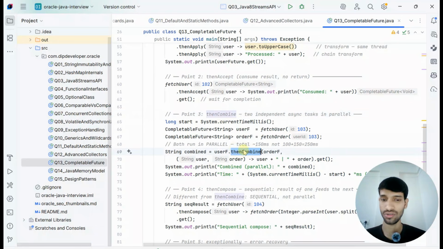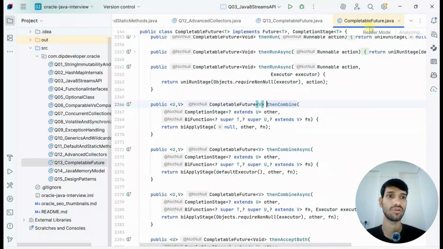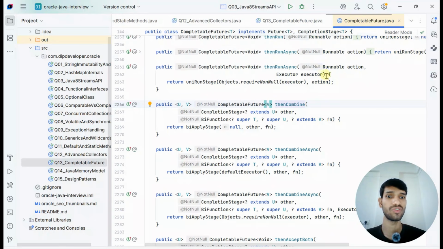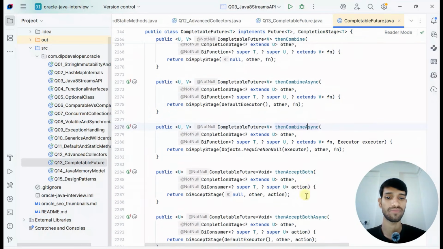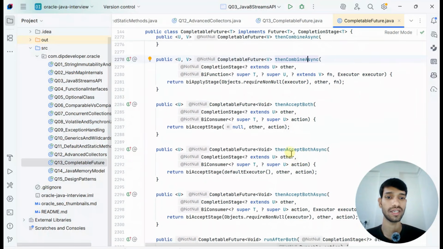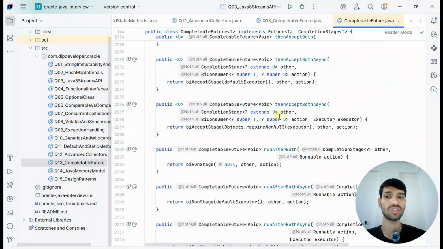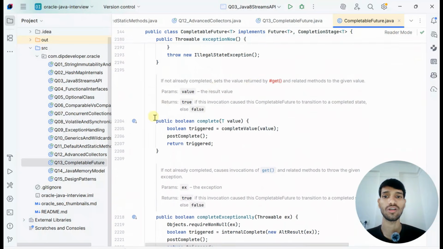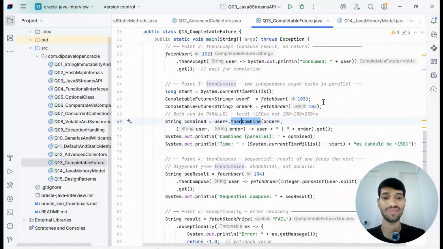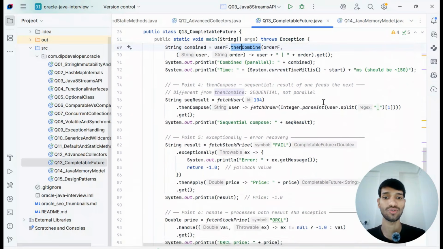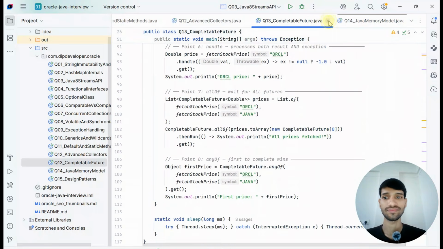If we click on this method again, it is part of CompletableFuture: thenCombine, thenCombineAsync, thenAcceptBoth, thenAcceptBothAsync. Those are very detailed. If you see, a lot of code is there. No need to go that deep, but if you are really interested you should go and explore.